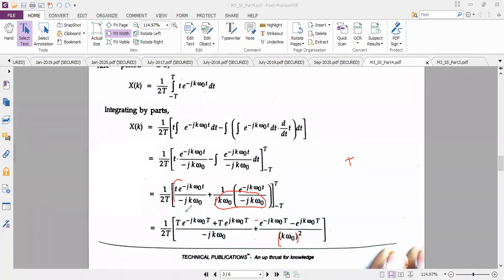Now for the first term I have to substitute the limit. Wherever small t is there, I have to substitute capital T: capital T into e power minus jk omega naught into capital T. The denominator is common, we will keep it common. Then minus of the lower limit. The lower limit is minus T, so that minus becomes plus. There is no doubt why it is plus here. So T into e power minus jk omega naught into minus T, here again minus becomes plus T. Is everyone following the step for the first term, or any confusion?